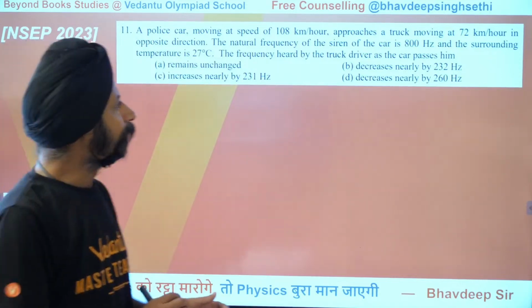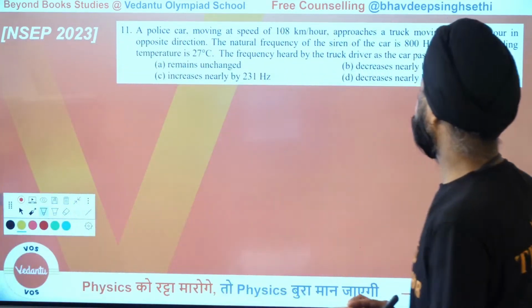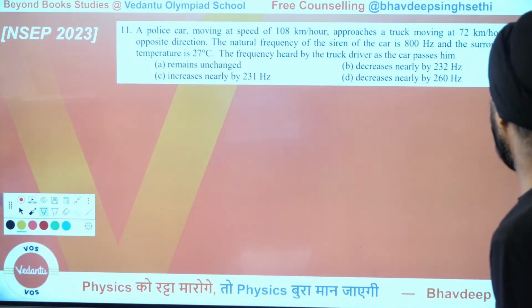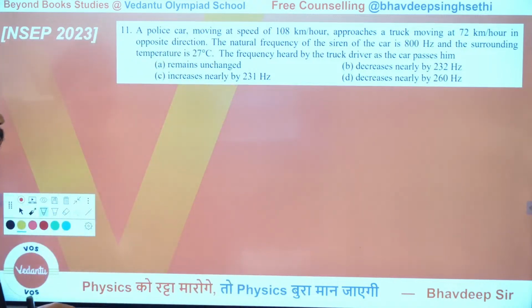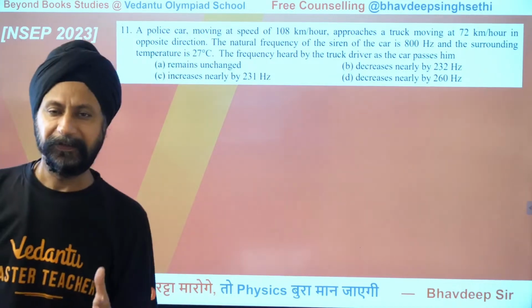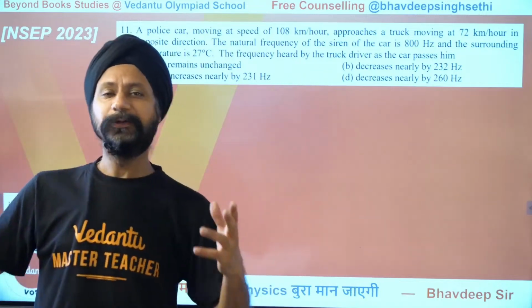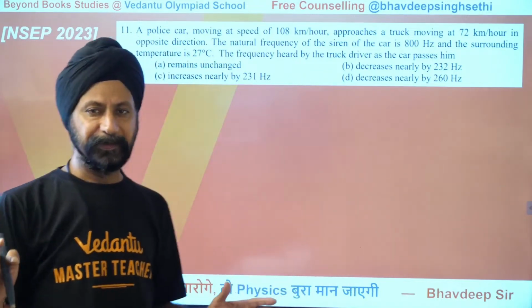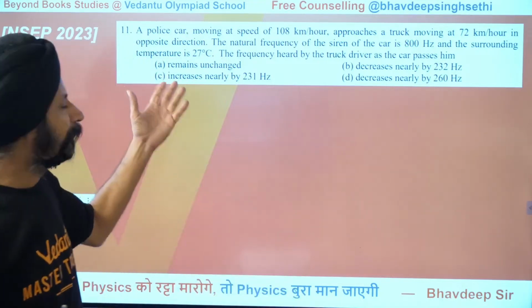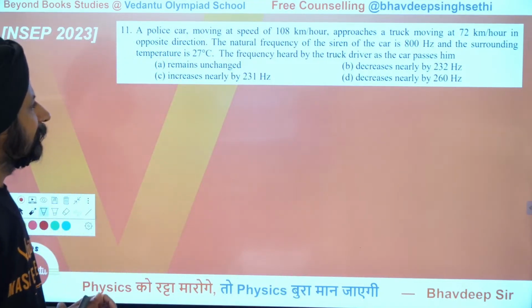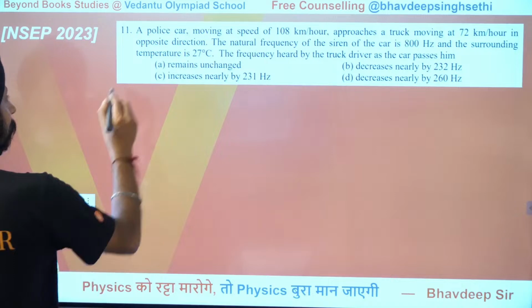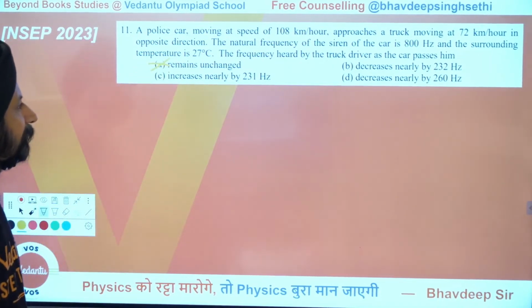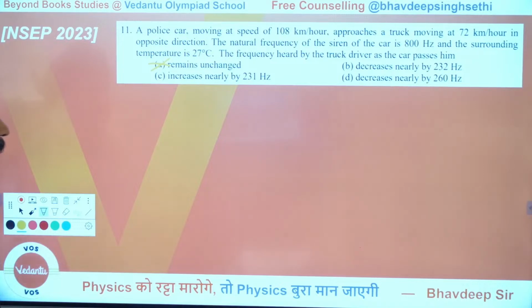Now, a police car moving at the speed of 108 kilometers per hour approaches a truck moving at 72 kilometers an hour in the opposite direction. Okay. The natural frequency of the siren of the car is 800 hertz and the surrounding temperature is 27 degrees Celsius. Now, remember these values of speed of sound and all are given in your exam paper, but you know it's roughly 340 meters per second. So the frequency heard by the truck driver as the car passes by: remains unchanged, not possible, becomes nearly, decreases nearly by, increases by.